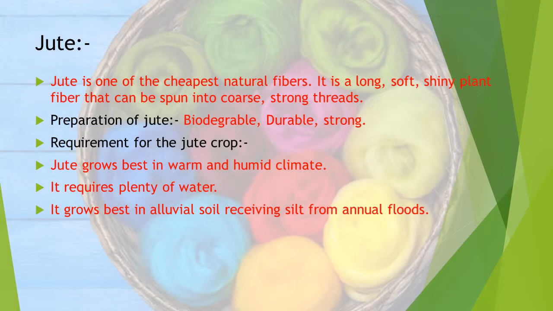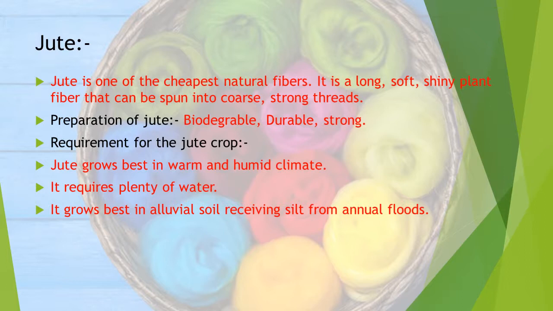Next type of natural fiber is jute. Jute is one of the cheapest natural fibers. It is a long, soft, shiny plant fiber that can be spun into coarse, strong threads. Properties of jute: biodegradable, durable, and strong.